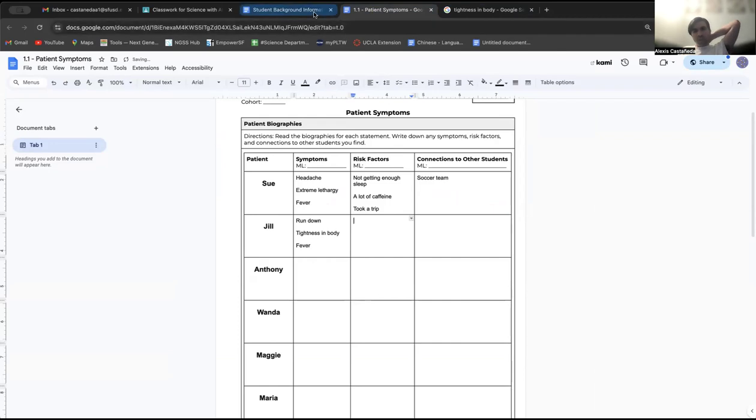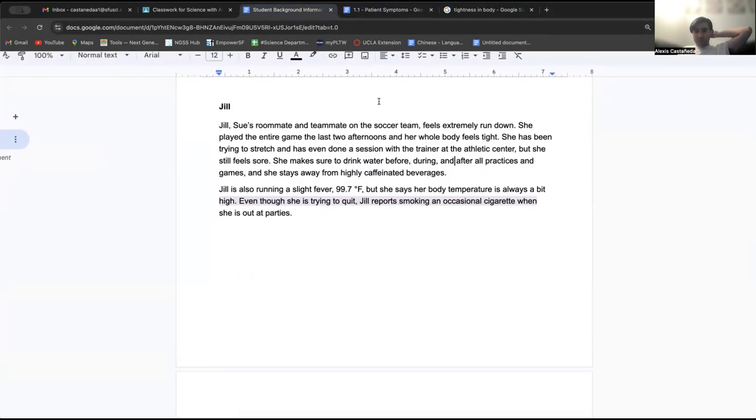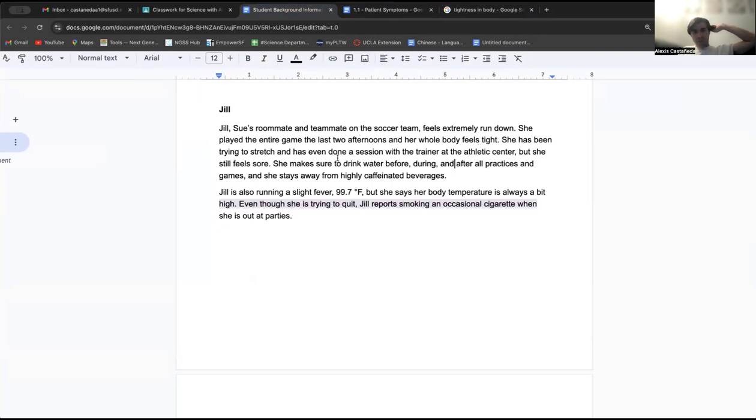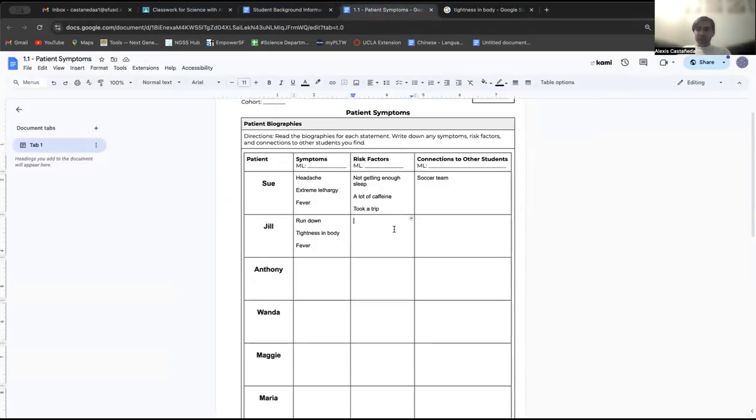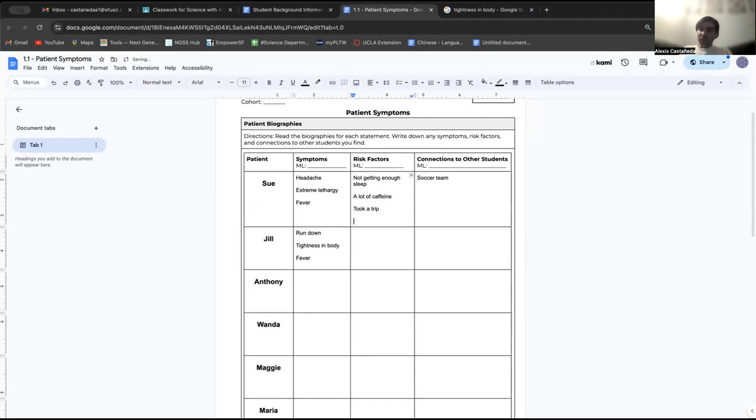So what are her risk factors? What are the things that make her more likely to get sick? Well, she played the entire game the last 2 afternoons. So one thing that we can actually put for Sue as well is the fact that they're on the soccer team. When you're on a soccer team, you're always running and doing exercise, and you spend a lot of time together and you go to the locker rooms together. That's a lot of time that you are spending interacting with other people. After you exercise a lot, you have to take a really good shower and make sure that you're clean. And in the locker room, there's just a lot of gross things there. So you can actually put as a risk factor that they play on the soccer team.